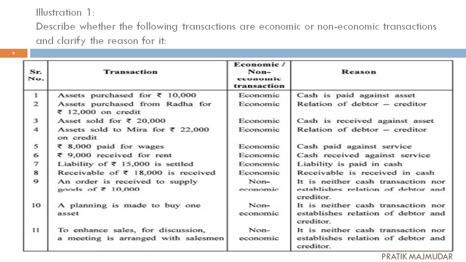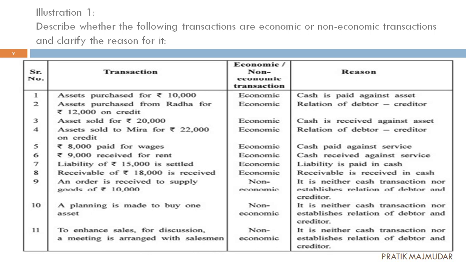Okay. Next, a plan is made to buy assets. We just made the plan. We haven't purchased the asset. We haven't sold it. There is no cash transaction, credit transaction, or any other transaction. We have just made a decision that we are going to buy the assets. So that's why it is non-economic in nature. Okay.